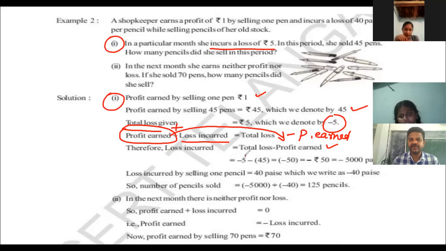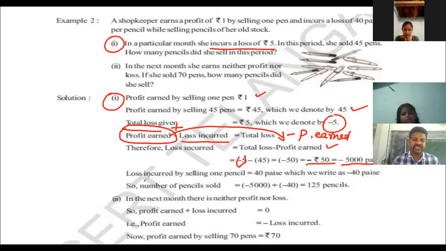Minus 5 and minus 45, both are negative, so we can add them. Minus 50 rupees loss, minus 5000 paise loss. How many pencils did she sell in this period? Right.